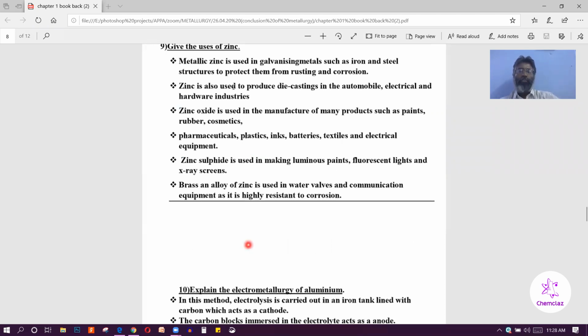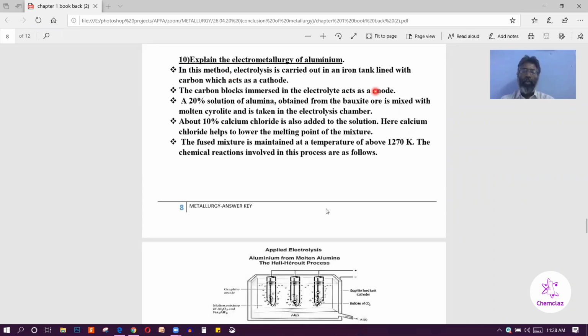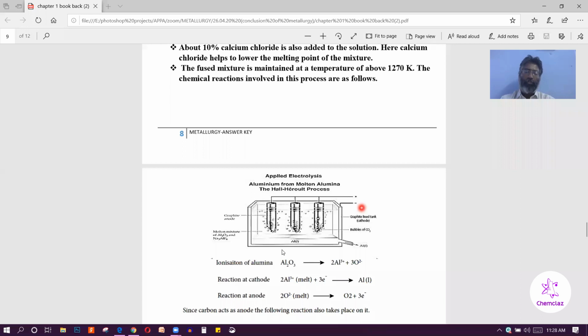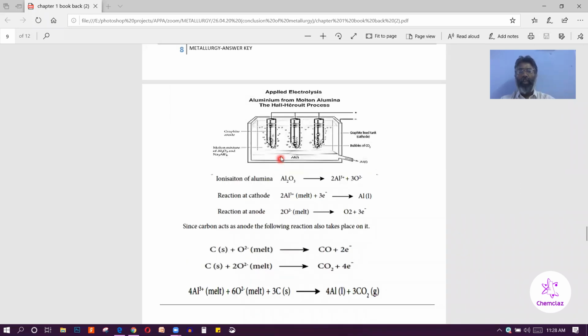Next, explain the electrometallurgy of aluminium by the Hall-Héroult process. In this process, the electrolyte is... sorry, not aluminium nitrate.